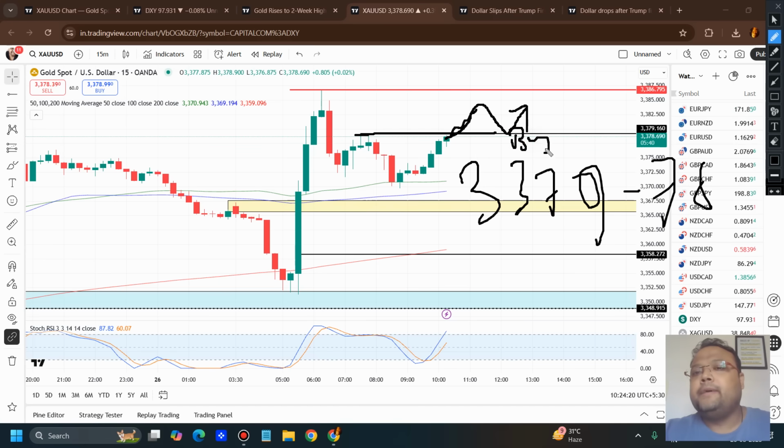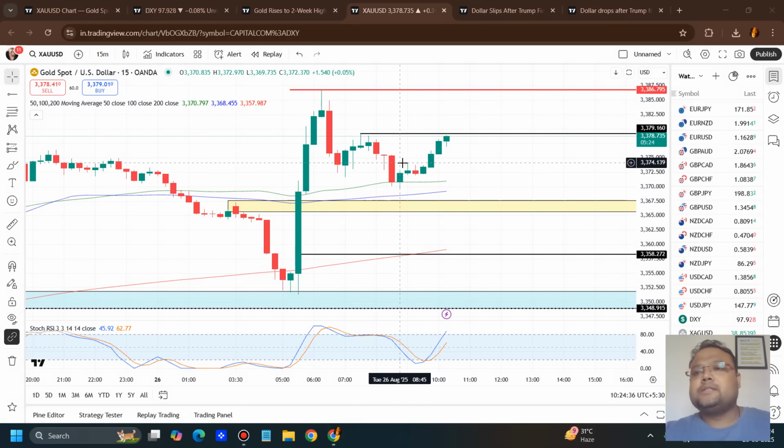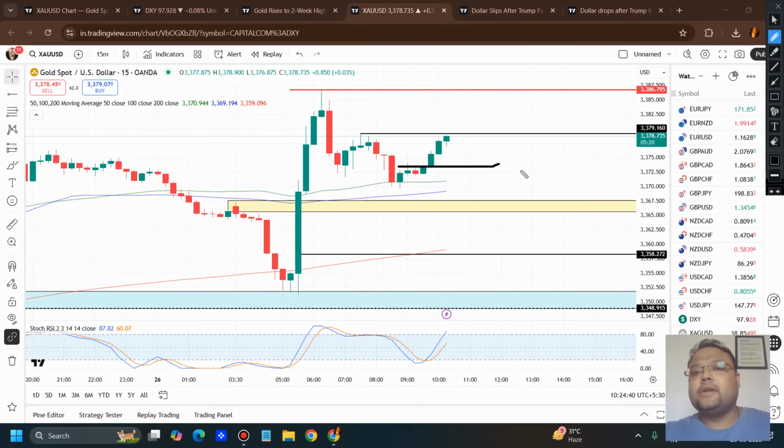You can buy at a pullback here later on, because now I feel that after 20, 30 pips the market will come down again. When the market comes down, this may become a new support. If it becomes a new support, then we can look for a buy around 78, 79. Another support is around 74 area as well. So these are all minor levels where we can look for a buy as a day trader.